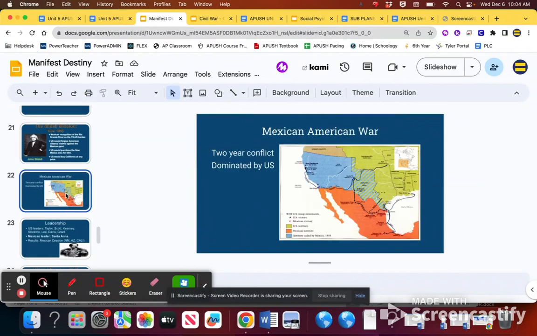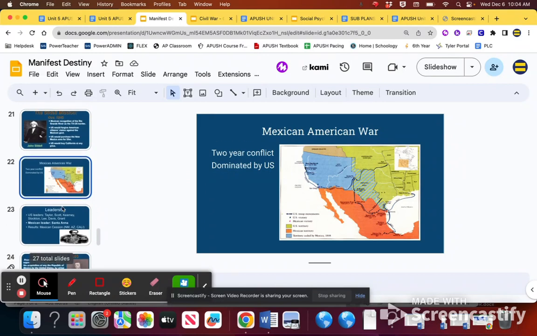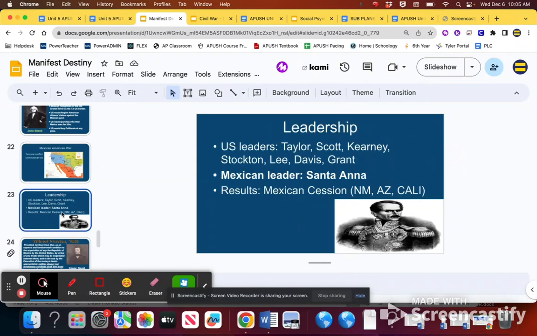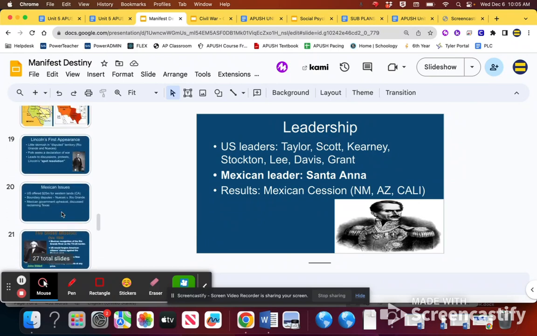So, anywho, the Mexican-American War is not too significant in the things that you need to know about it. It's basically a 2-year conflict that the U.S. completely dominates. We're able to raise the flag over Mexico City, mostly because we have a Navy and they don't. And then some Civil War generals that are going to come back later do get their experience fighting in this war. So that is maybe a little note to make.